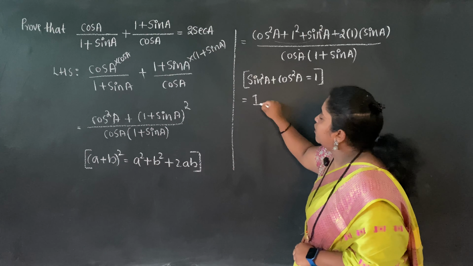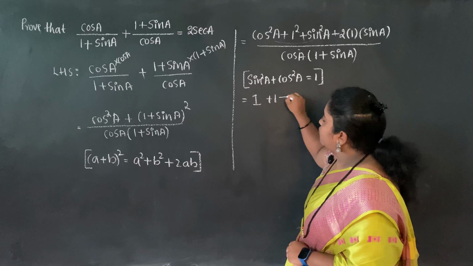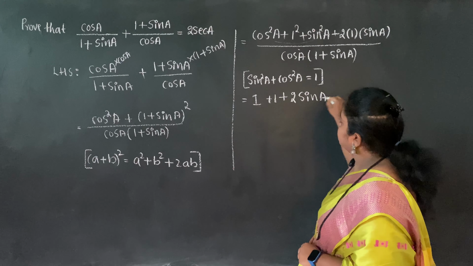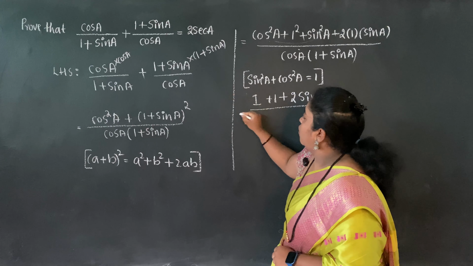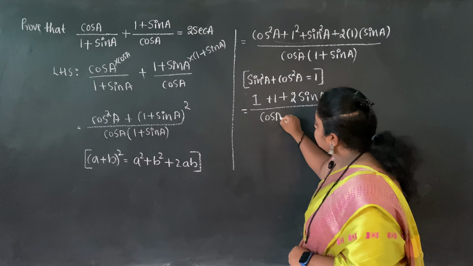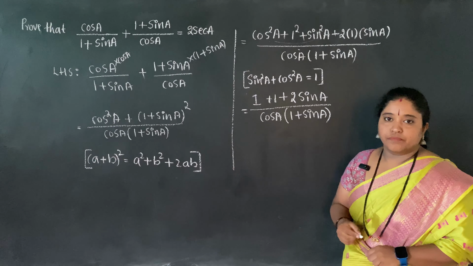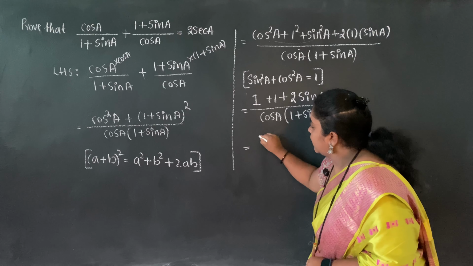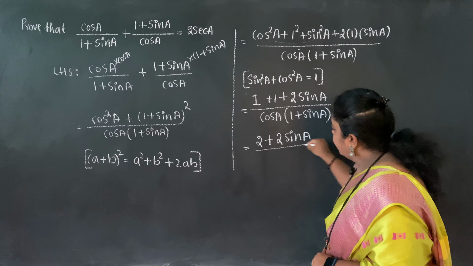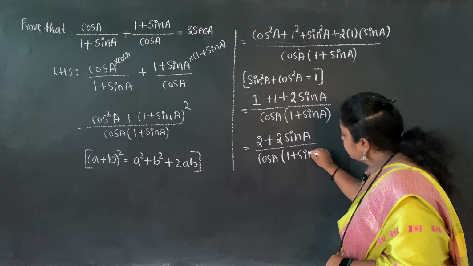I'll put 1 in place of sin square A plus cos square A. Here 1 square is 1, and 2 into 1 into sin A is 2 sin A, divided by the denominator, which I have not changed: cos A into bracket 1 plus sin A. 1 plus 1 is 2, so we get 2 plus 2 sin A divided by cos A into bracket 1 plus sin A.